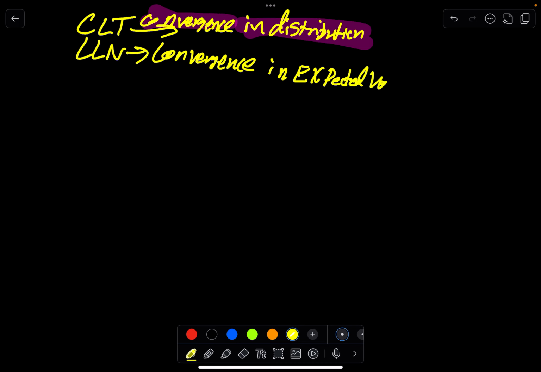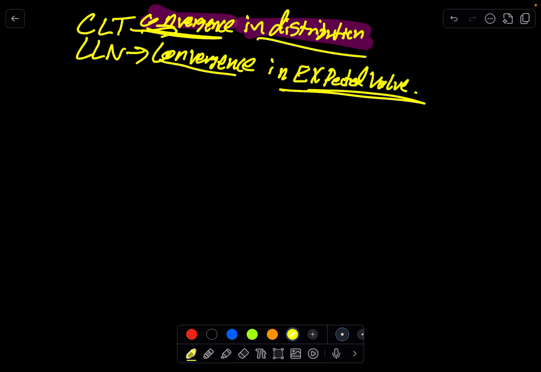Right, we're saying that the sample mean converges to the expected value. Well, here we're saying that the sample mean, we'll talk about it a bit more. So that's the high level idea.